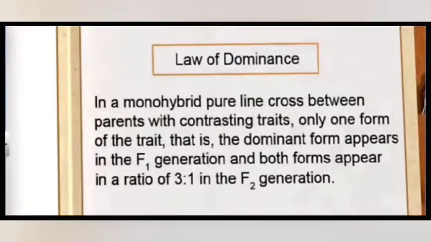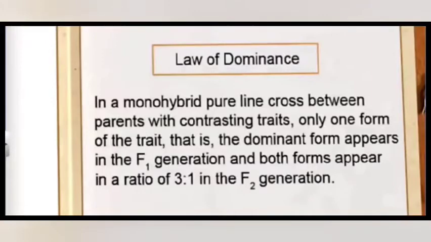Law of dominance states that in a monohybrid pure line cross between parents with contrasting traits, only one form of the trait, that is the dominant form, appears in the F1 generation, and both forms appear in the ratio of 3:1 in the F2 generation. This is the law of dominance.